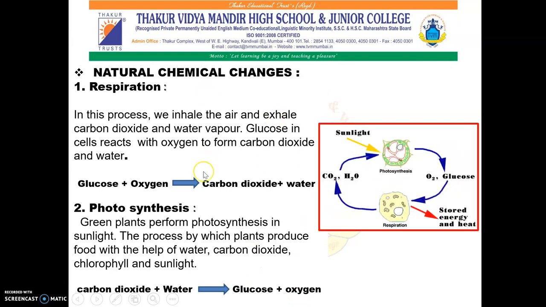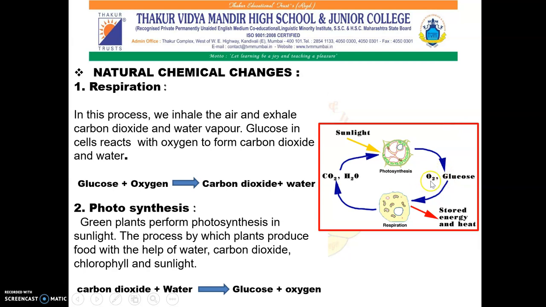So these two examples of natural chemical change can be represented with the help of this diagram. You can see over here, this is the photosynthesis and here respiration is there. So photosynthesis uses carbon dioxide and water as the reactant and in the presence of sunlight and chlorophyll, which is already there in the plants, it prepares food which is in the form of glucose.